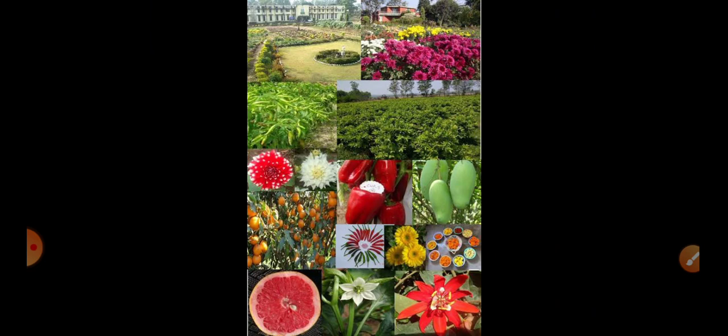Then there are some favorable conditions. There should be some favorable conditions for cultivating different types of crops. That means the favorable condition for cultivating rice may not be the requirement for wheat. There are some different aspects or factors which favor the growth of different types of crops. Okay, that we can discuss in the coming classes.